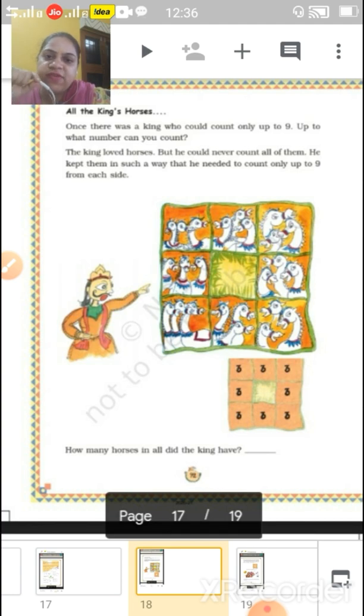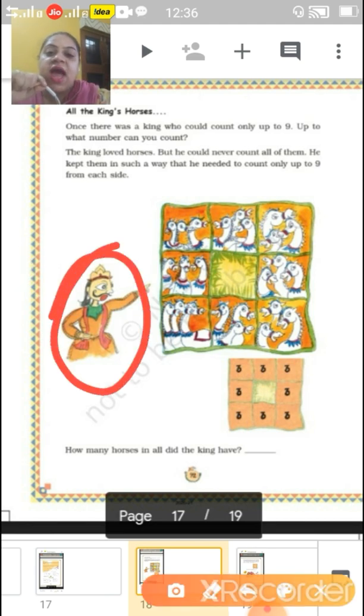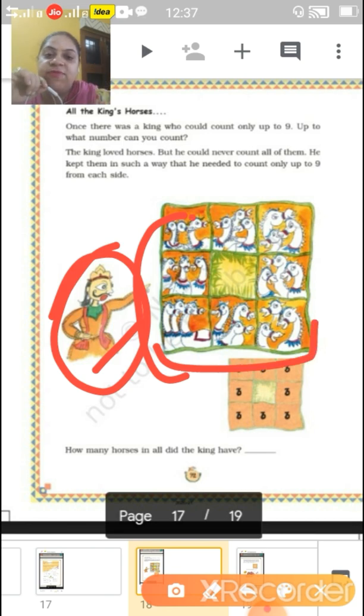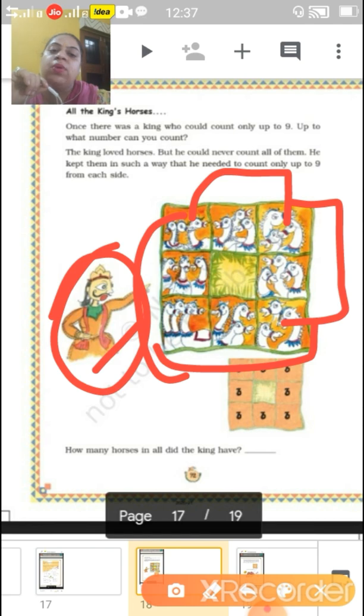All the King's Horses. Once there was a king who could count only up to 9. Now this is a king, and he counted from his side only 9 horses. If you are counting from here, or from here, we can count only 9 horses. So what number can you count? Now how can you count them all together?